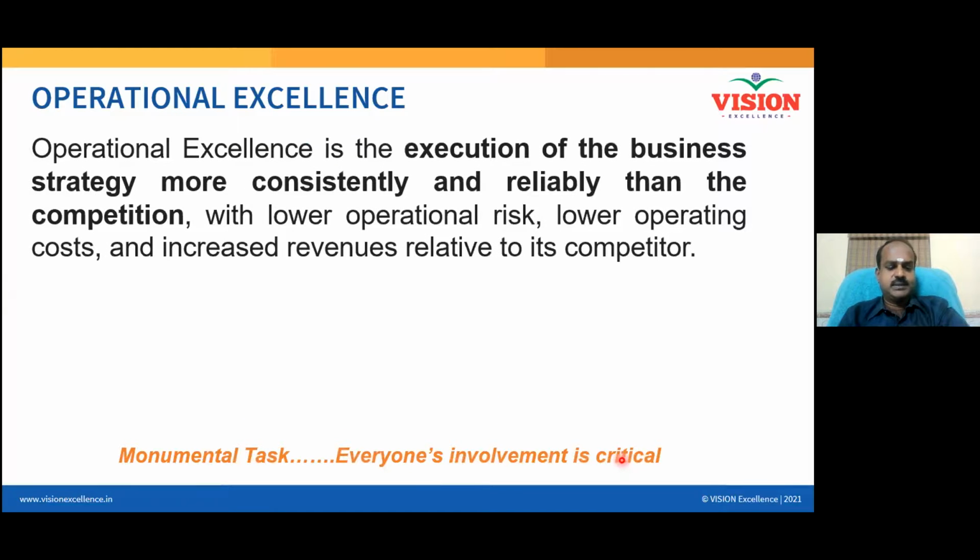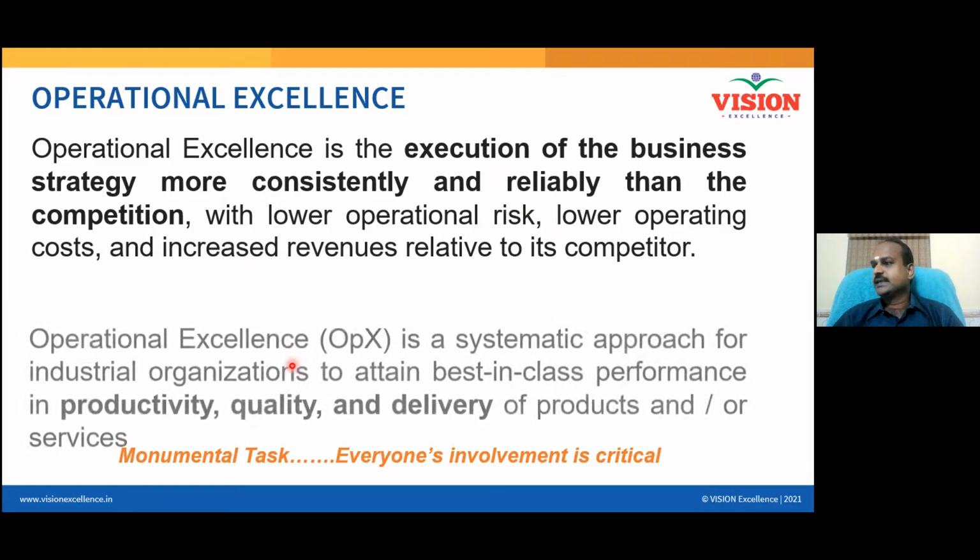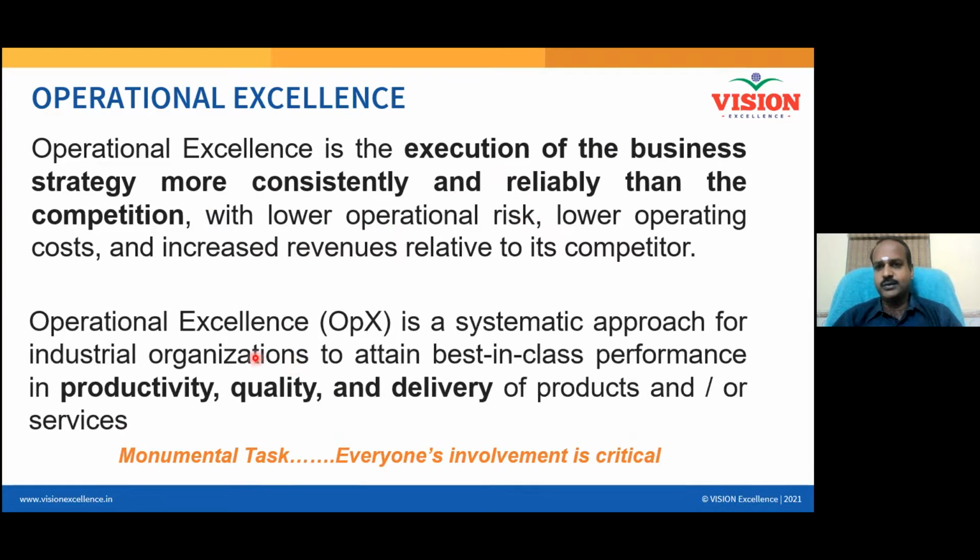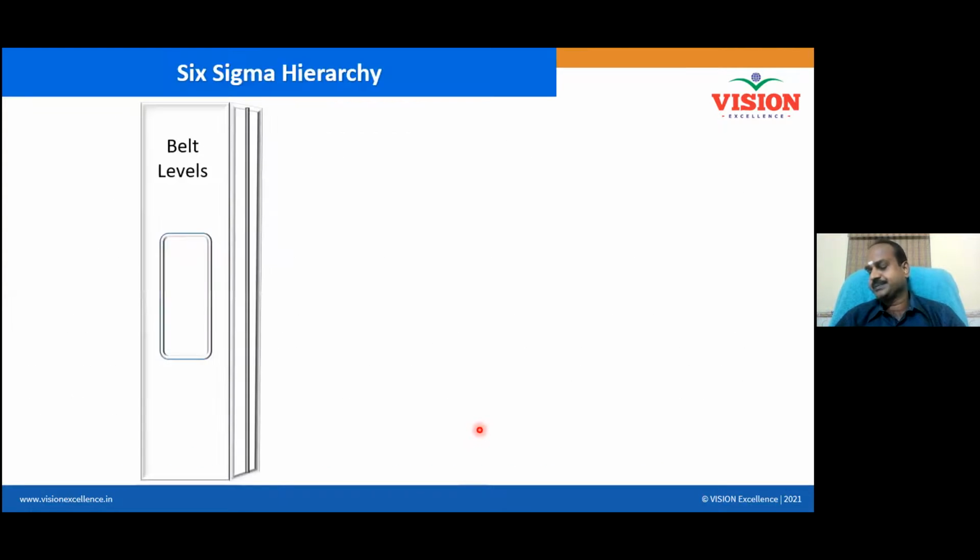And if you follow this to fix all the root causes, operational excellence is achievable. Operational excellence is the execution of the business strategy more consistently and more reliably than your competitors, with lower operational risk, lower cost, and leading to increased revenue, right? If you practice Lean Six Sigma and drive operational excellence, productivity will improve, quality will improve, deliveries will happen on time, and it is not an easy job. It is a monumental task. Everyone's involvement is critical. In a project, everybody who participates should contribute to the success of the project, right?